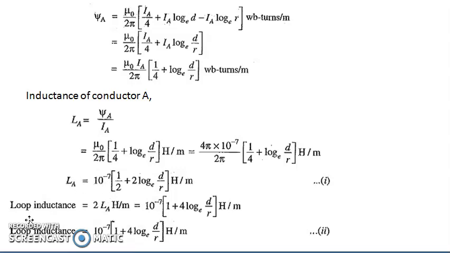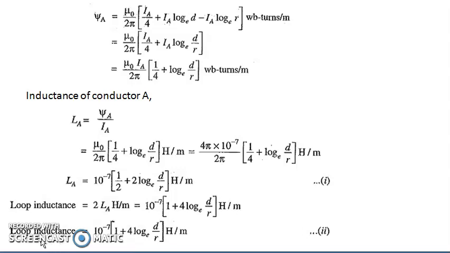If you want to calculate the loop inductance, then you have to multiply this La with 2, because we have two conductors. So 2 times La, which is given by 10 raised to minus 7 multiplied by 2, what you will get is 2 divided by 2, you will get 1 plus 4 log to the base e d by r Henry per meter length.